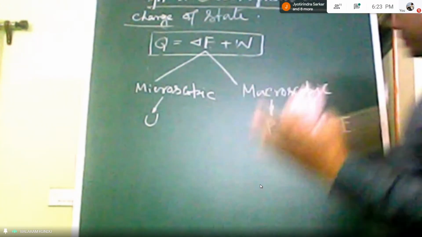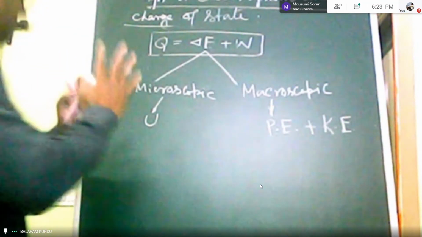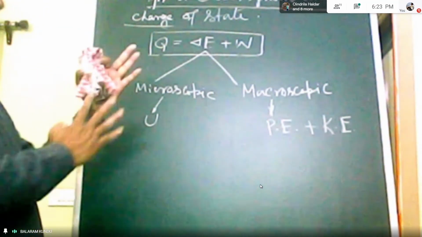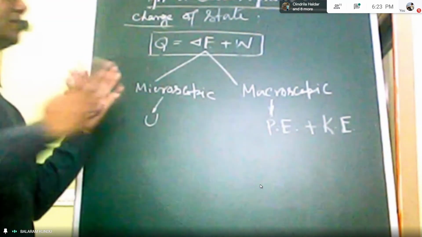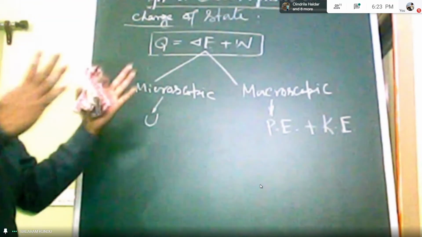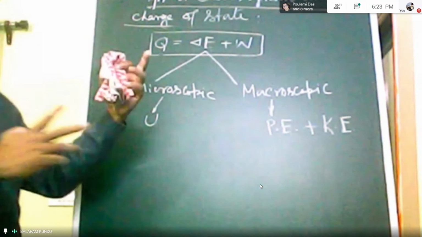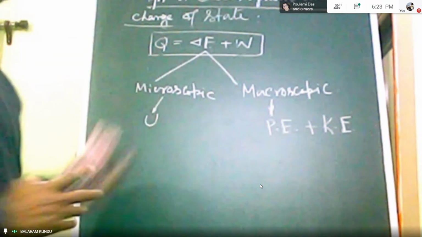Say for example, we just want to get the value of U. So how can we get this? We consider one container, and in that container n number of molecules are there.